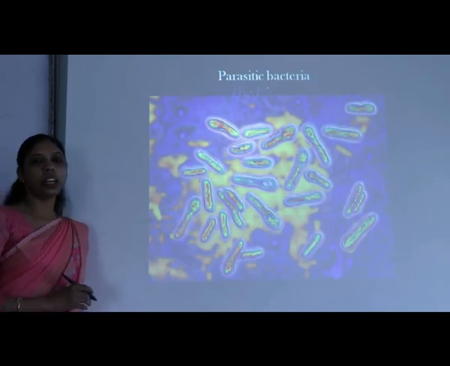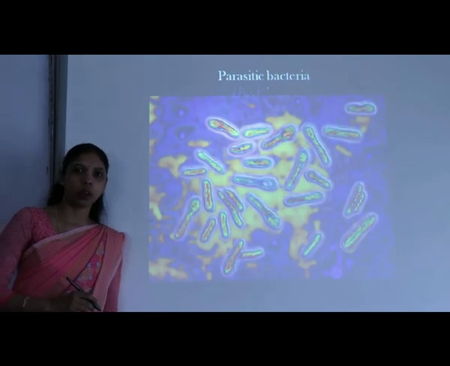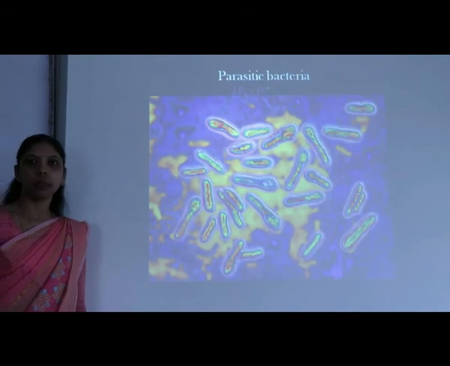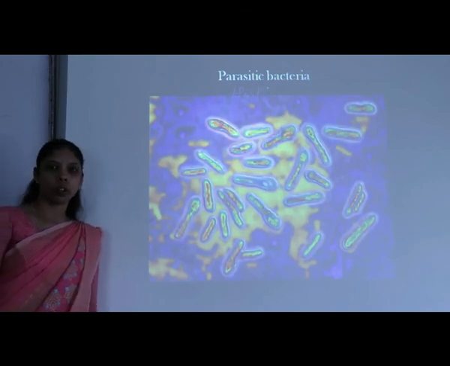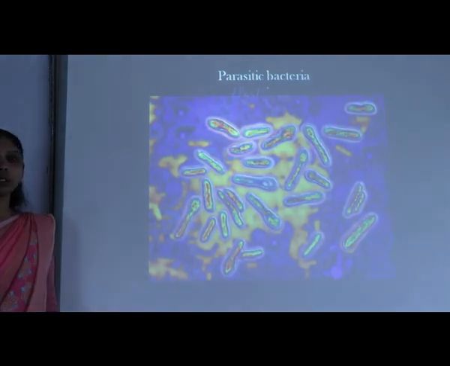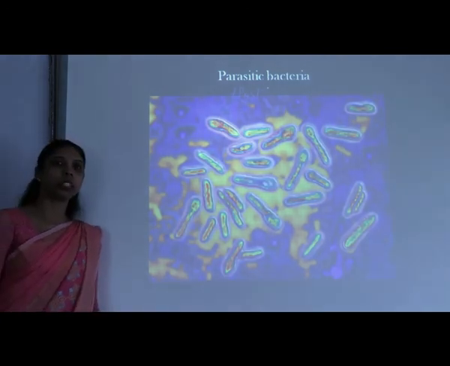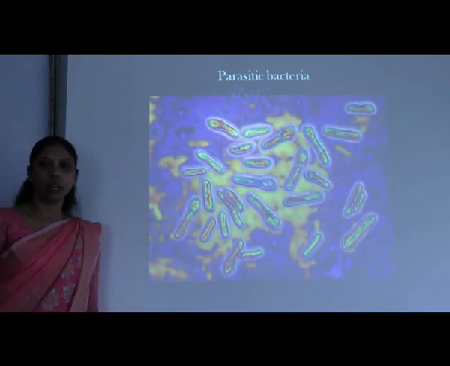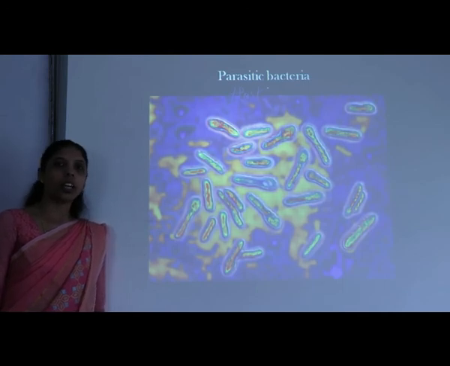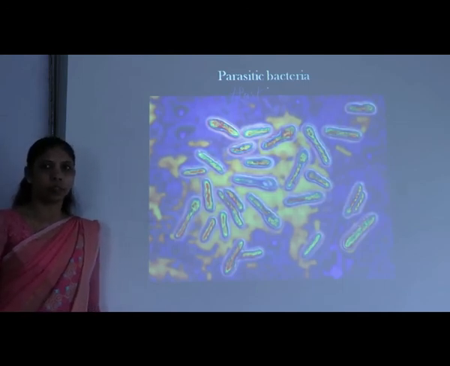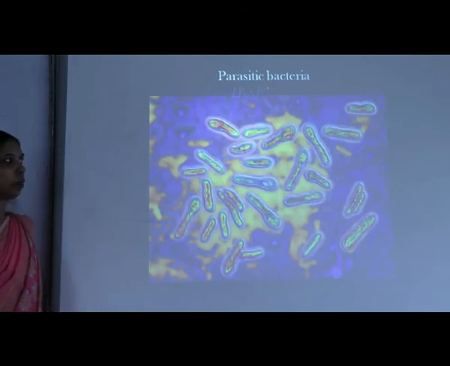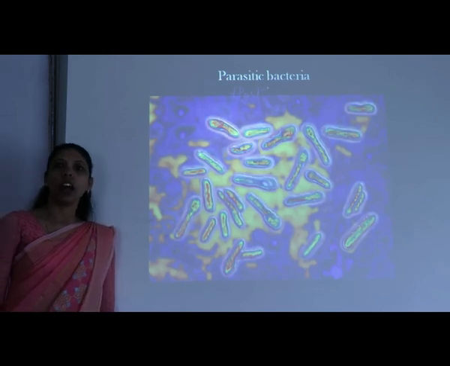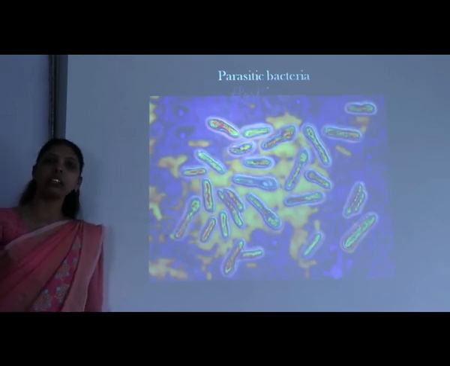So whenever the bacteria gets the nutrients from the host organism, one way or the other it will affect the host organism. It may cause disease to the host organism. Now you may ask the question, which is the organism which can act as a host for bacteria? So the host organism may be either the plants or the animals or the human being. Okay, so parasitic bacteria is the one which is obtaining the nutrients from another living organism, that is the host organism.